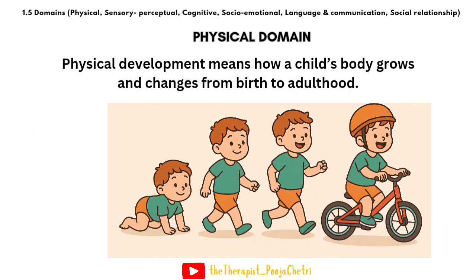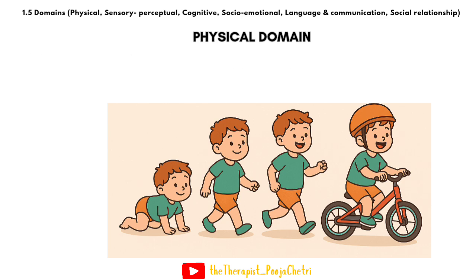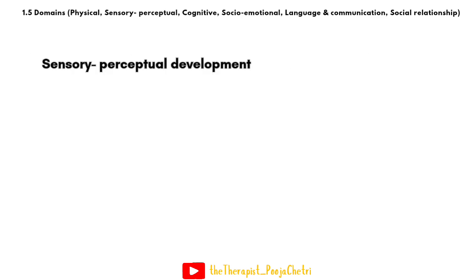For example, a child who could only crawl as a baby learns to walk, then run, and eventually ride a cycle as their muscles and balance improve. So this growth happens in stages and is different for every child, but follows a general pattern of growth and development. The next domain is sensory perceptual development.